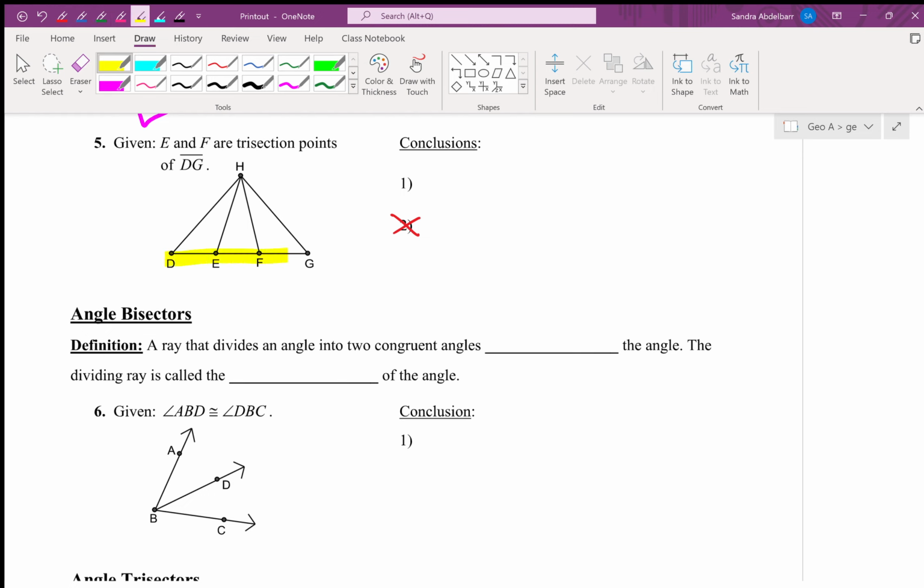So here it says E and F are trisection points of segment DG. Here's our segment, and what's happened? We are trisecting it. When you trisect a segment, you make it into 3 congruent segments. So like Michael said, segment DE will be congruent to segment EF, which is congruent to segment FG.